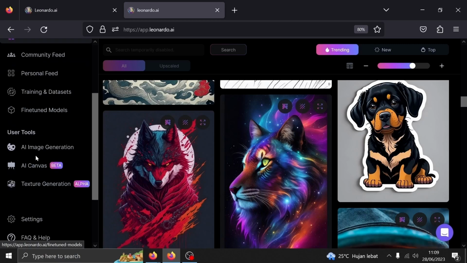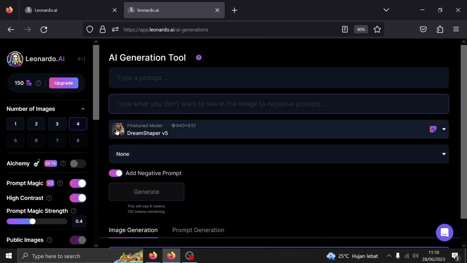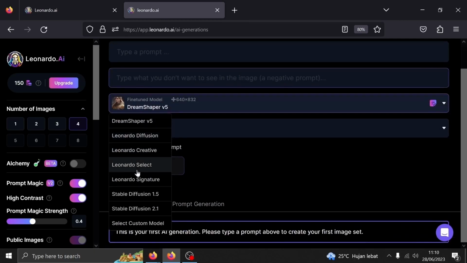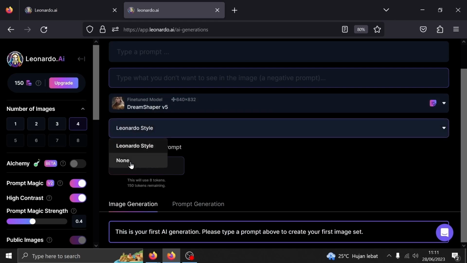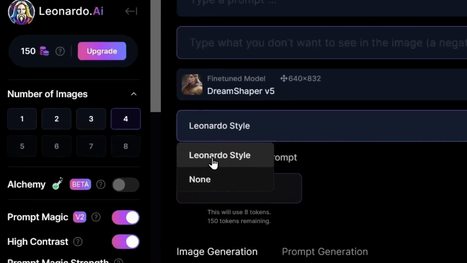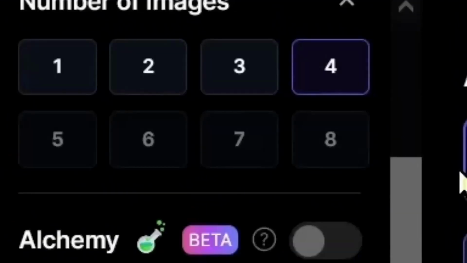Click on AI image generation. First, let's enable the negative prompt by clicking on the toggle. You can also change the generator model. There is quite a selection of them, but I'm just going to use the default. And here is where you can use your own custom model or other people's, but I'm also going to stick with the default one.